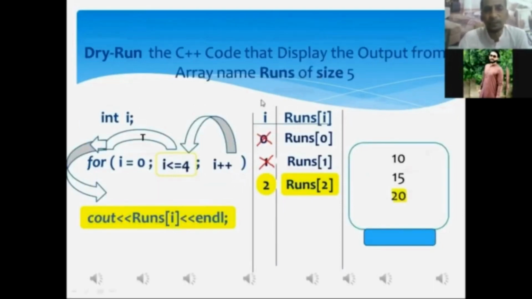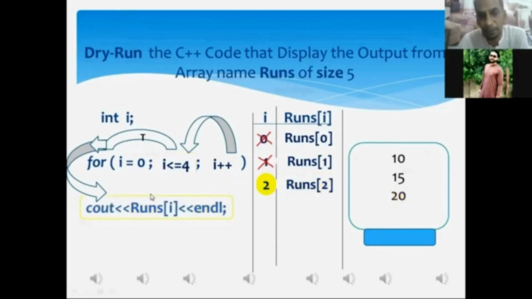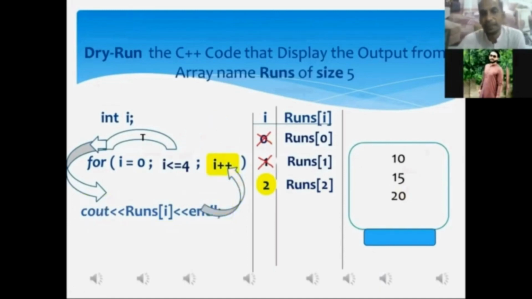After the execution of the cout statement, that one is the for loop associated statement, the control of execution will be shifted to the increment statement in the for loop statement. And when the increment expression is executed, that one is I plus plus, it means when you add 1 to I, what will I's current value become? 3, sir.